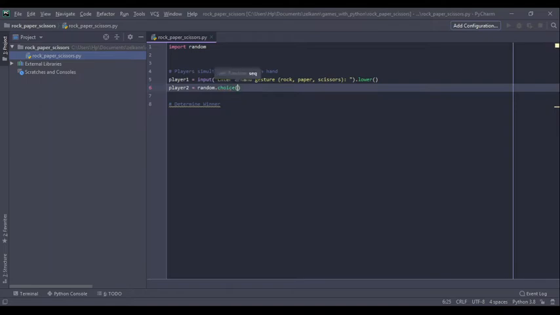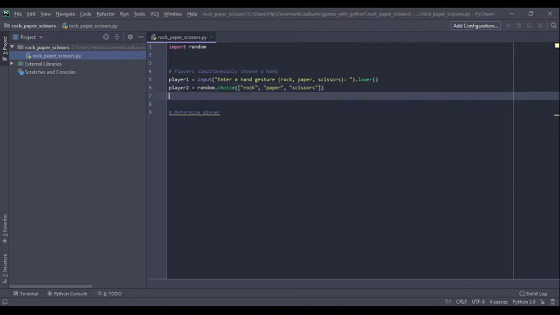I'm going to explain in a minute, but basically it takes in an iterable, an example of which is a list, and within the list we simply type in the options: rock, paper, and scissors. What choice does is, given an iterable with the options rock, paper, scissors, it just chooses one among the options.